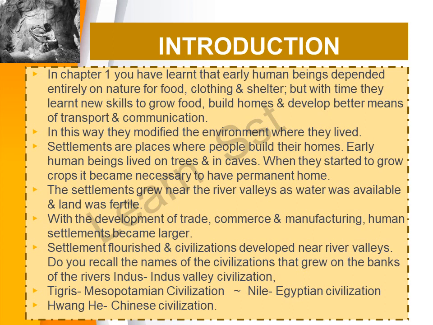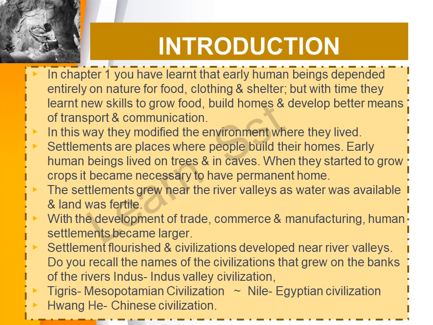When you turn the pages of history, you will come to know that most settlements flourished or survived on the banks of the rivers. Why? Because the land is fertile. The second thing is the easy availability of water. In the same manner, we had river civilizations flourishing in various parts of the world. With the development of trade, commerce and manufacturing, human settlements became larger. Slowly and steadily the population grew and people started getting in contact with each other. Settlements flourished and civilizations developed near the river valleys.